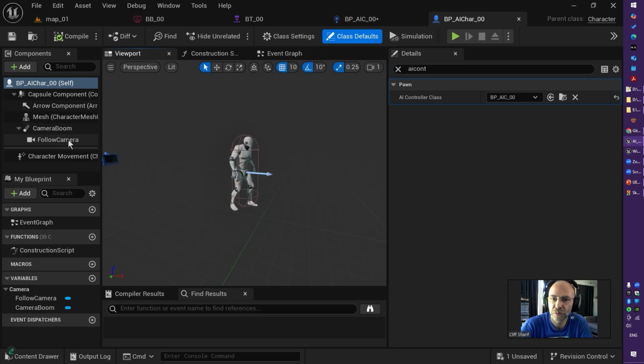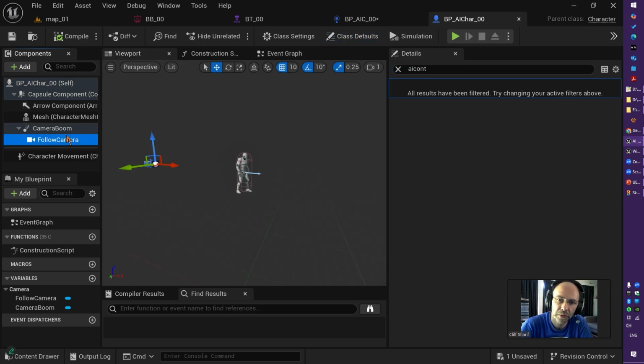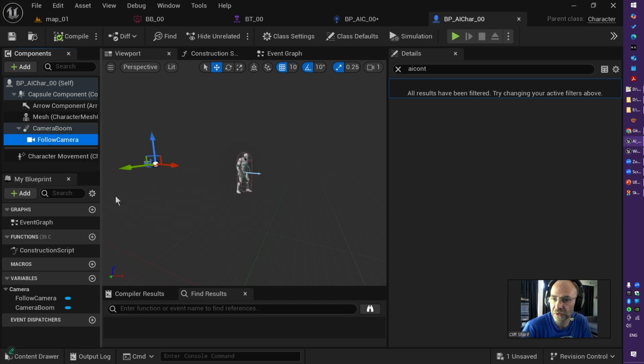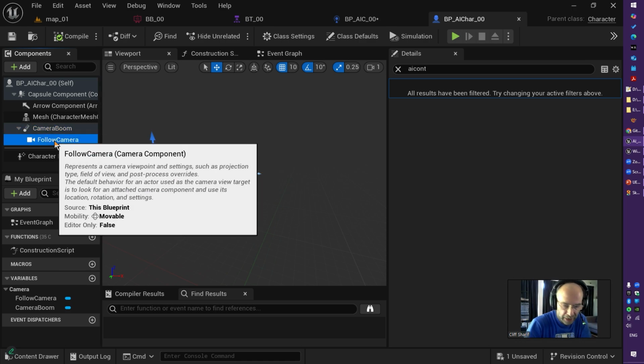Perhaps you need to remove the follow camera, because these are for third person character controlled by player. Or if you want to switch to this camera because of the game scenario, for example, you want to detect there is a scenario player can see from AI view, something like this, you can save it and use it for that purpose. But overall, we don't need that.